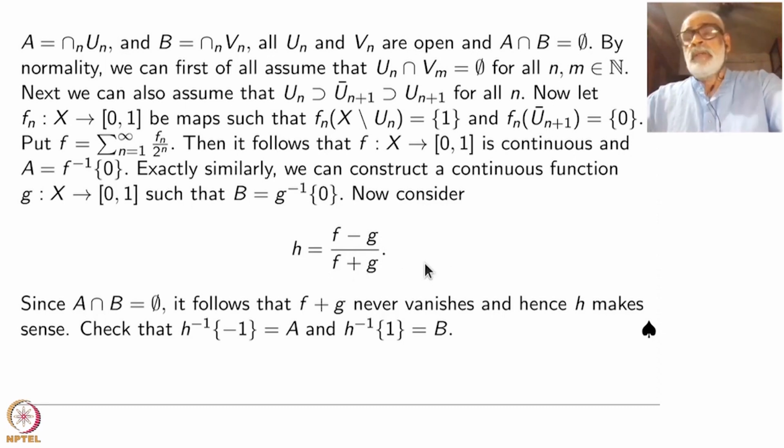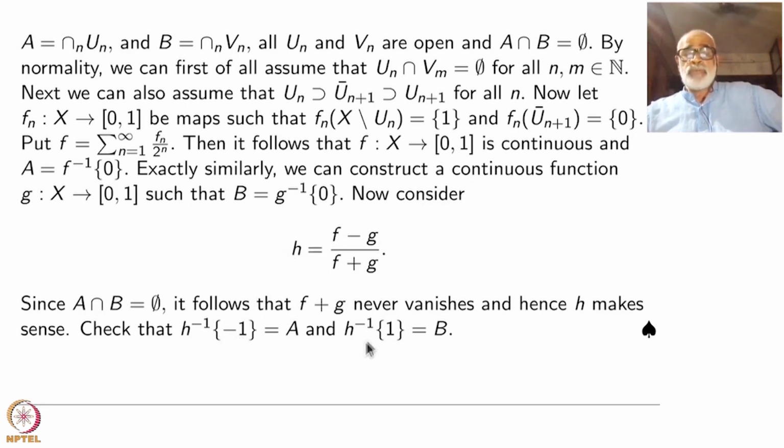What does that mean? Such points are precisely where g must be 0, right? So that will be a point of B. Similarly, suppose this is minus 1. This minus 1 means f minus g equal to minus f plus g, so that f must be 0, right? So h inverse of minus 1 is precisely A and h inverse of 1 is precisely B.